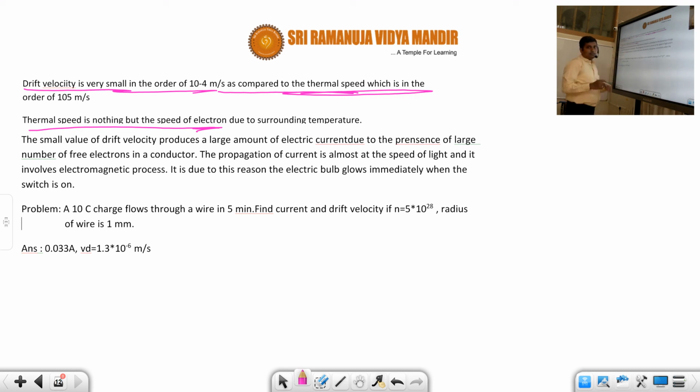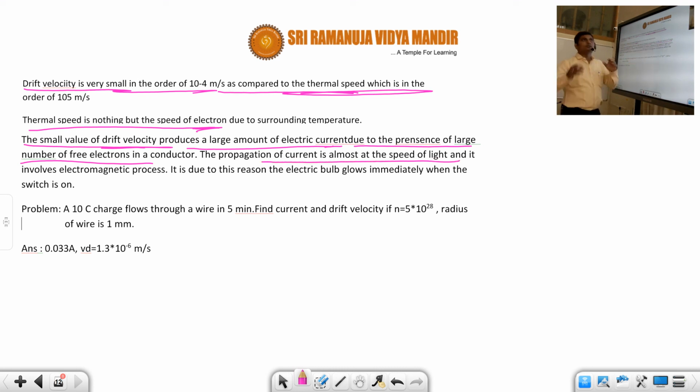Then how does the current flow immediately as soon as we switch on? The reason is the small value of drift velocity produces a large amount of current due to the presence of a large number of free electrons. When we say conductor, there will be a very large number of free electrons. That is the difference between conductors and insulators. Insulators have a very small number of electrons, and conductors have a large number of electrons. So because of the presence of large number of free electrons, as soon as we switch on, the current will flow immediately because every electron is moving.